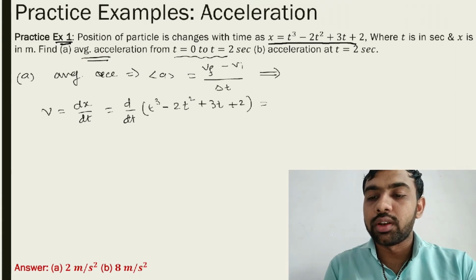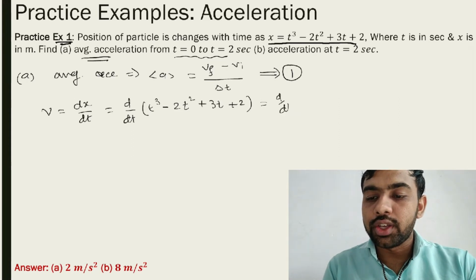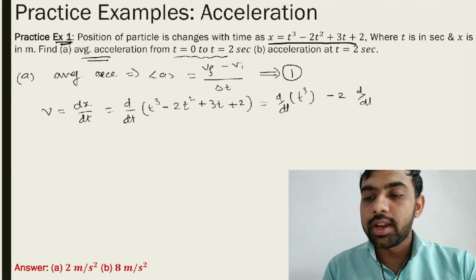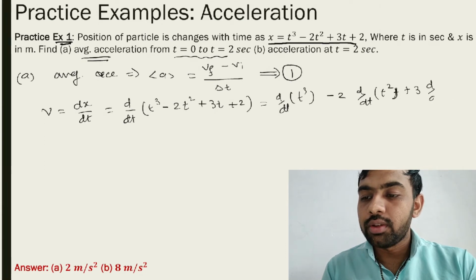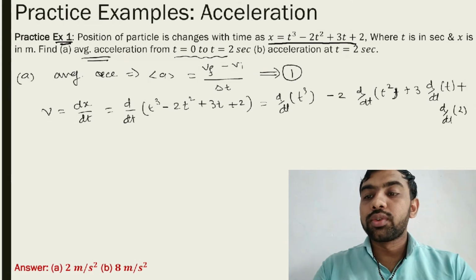Consider it equation number 1. So d by dt of t cube minus 2 d by dt of t square plus 3 d by dt of t plus d by dt of 2. Okay, use the differentiation rules.